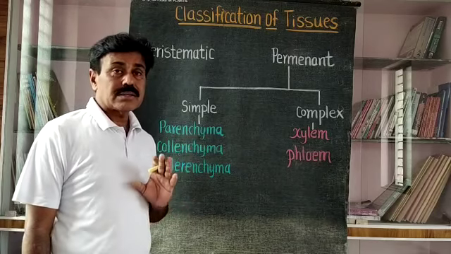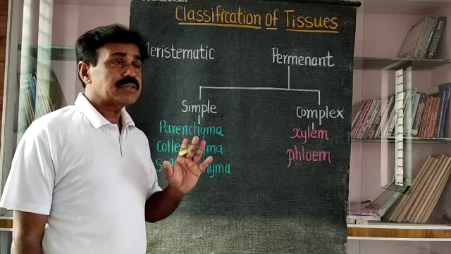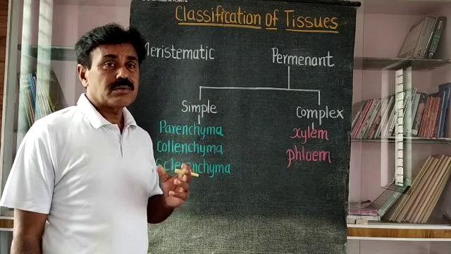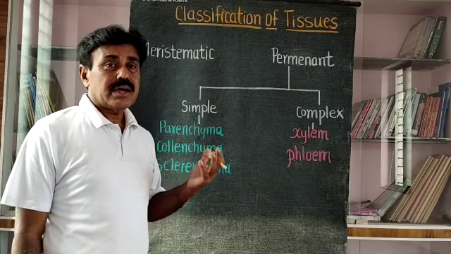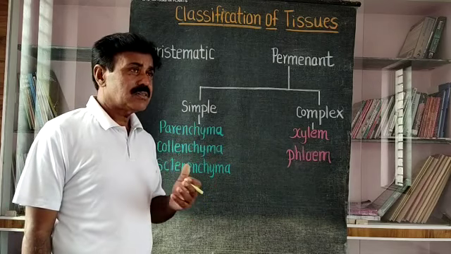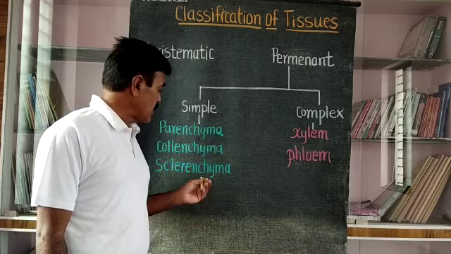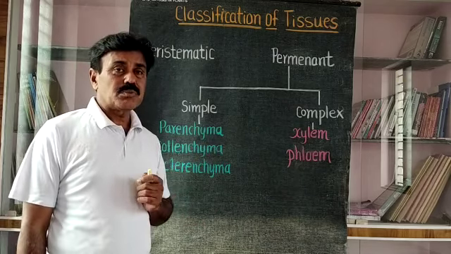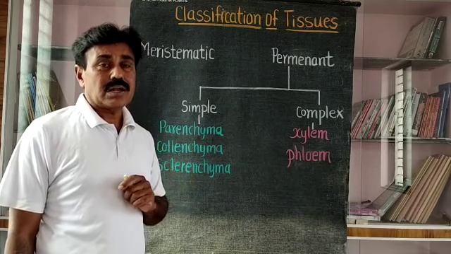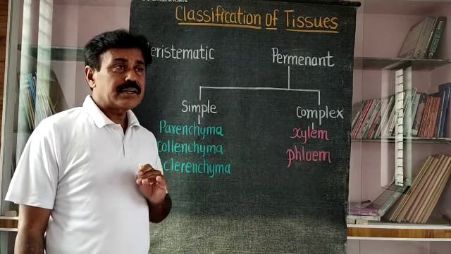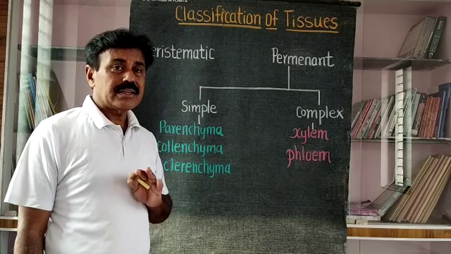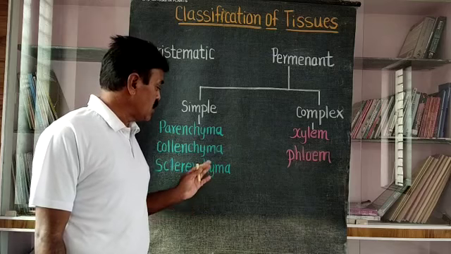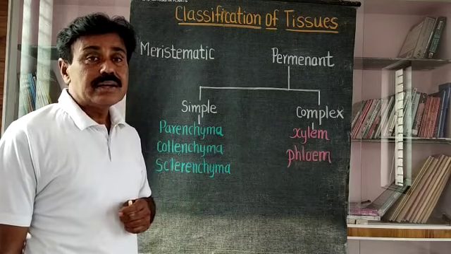Parenchyma and collenchyma are living tissues because they contain cellulose in the cell wall, and they contain a well developed nucleus, protoplasm, and all cell organelles. This is the living nature of parenchyma and collenchyma. In case of sclerenchyma, it is supposed to be a dead tissue because it contains a lignified wall and a lumen cavity at the center, and this lumen cavity is without any protoplast, nucleus and all cell organelles. They are totally absent, hence it is called a dead tissue.